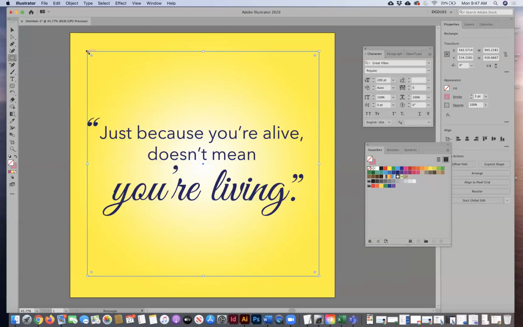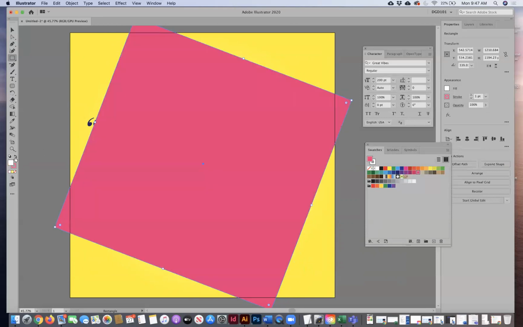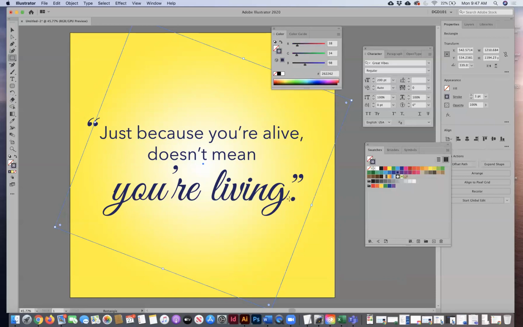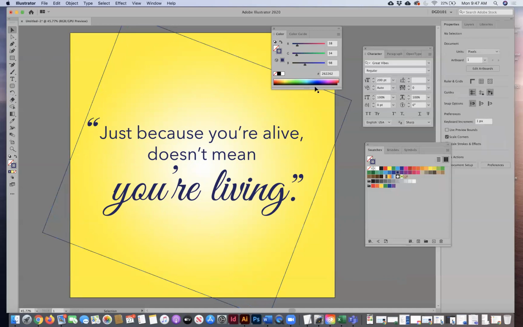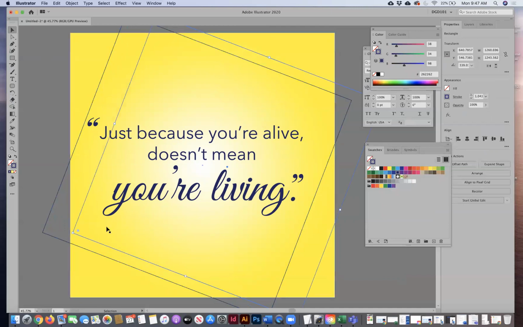There are all kinds of different things that you can do, but make sure it makes sense for your actual quote. If there are too many colors, it might distract from the actual message. And we don't want that either, right? We want that message to be clear as far as the quote goes. We want it to make sense for it. But play around with it, have fun. This is where you're experimenting with your tools and doing different things.